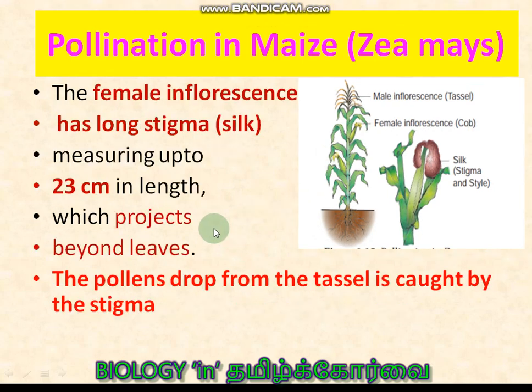The female inflorescence has long, silky stigma, measuring up to 23 centimeters in length, which projects beyond the leaves. The pollen dropping from the tassel is caught by the stigma. So this is one of the adaptations for anemophily in pollination by maize.